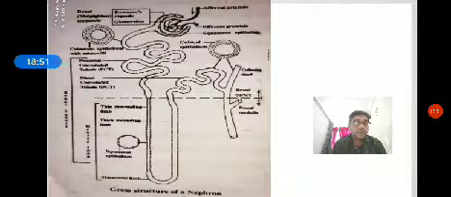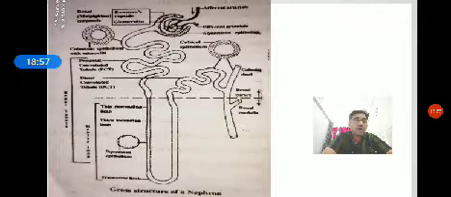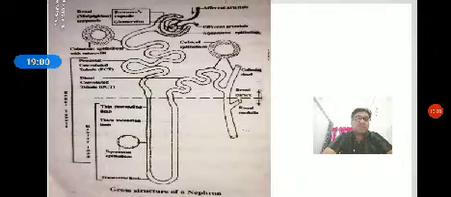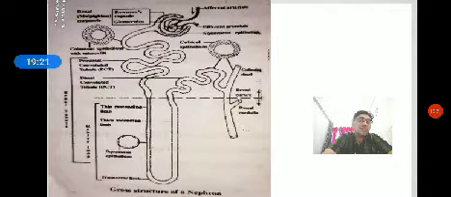So this is the structure of the nephron. In the excretory system, the kidneys are the major organ that performs the excretion process. Inside the kidney are a number of structural and functional units called nephrons. The nephrons filter the urine from the blood and separate the nitrogenous waste from the blood. We call the nephron a structural unit because it gives structure to the kidney, and a functional unit because it performs the excretion process, removing the nitrogenous waste.